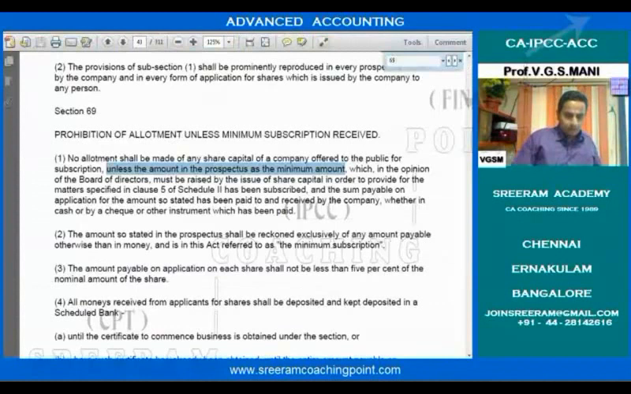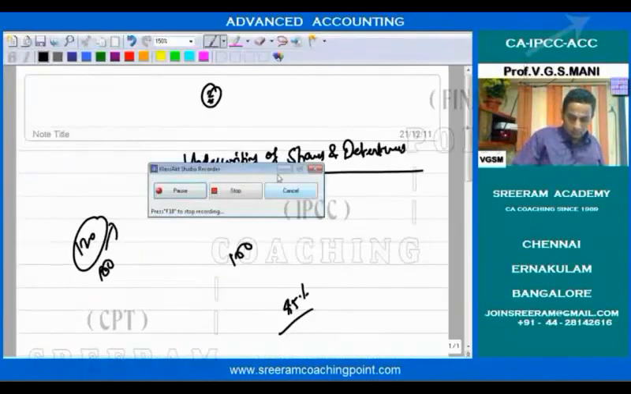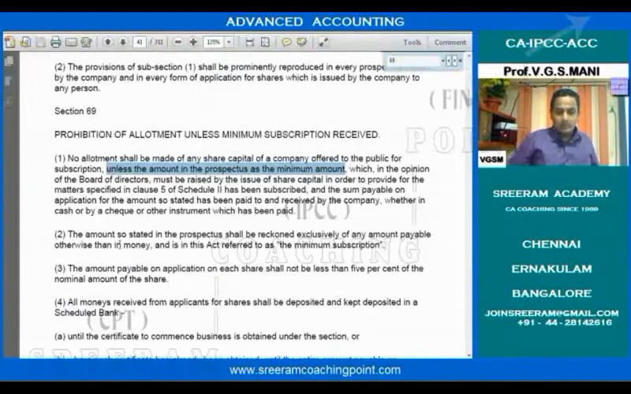So, no allotment shall be made of any share capital of the company unless the amount mentioned in the prospectus has been subscribed. That is, the minimum amount should be subscribed. And they are giving some reference to schedule 2 of the Companies Act also. What is this schedule 2?